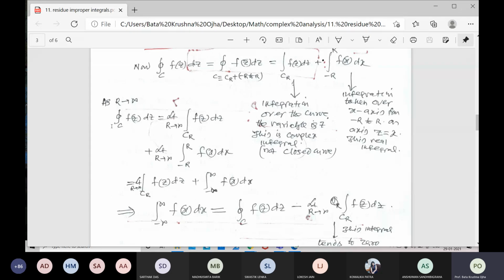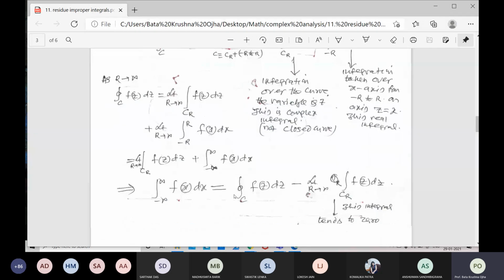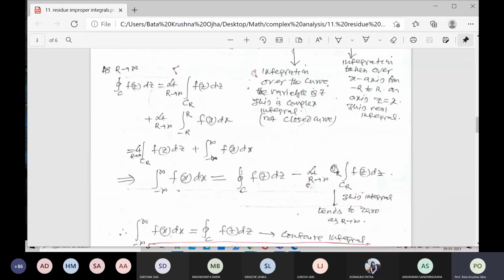So the limit of the integral from minus r to r of f(x) dx is equal to the integration over the closed curve minus the limit as r tends to infinity of the integral over CR of f(z) dz. This integral tends to 0 as r tends to infinity. You have to prove it, the second part.